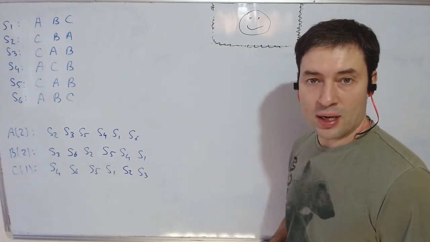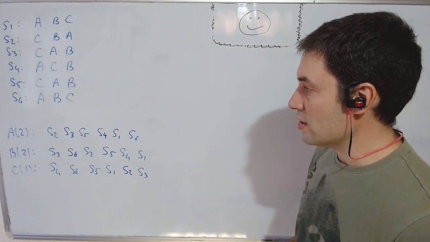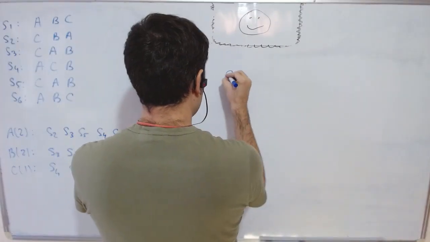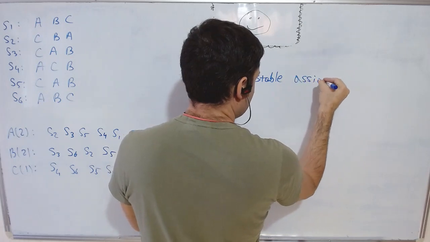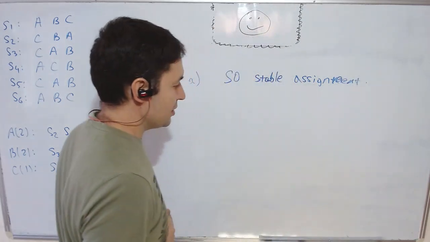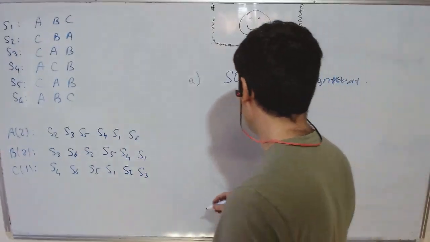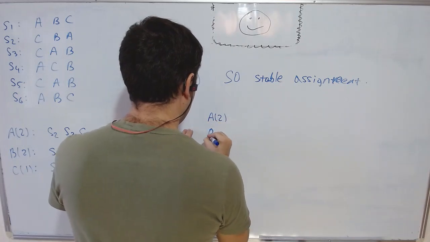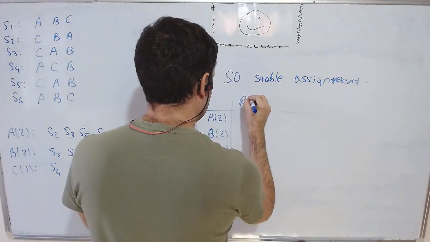Therefore, we are destined to end up with 5 students taking 5 spots and 1 student staying without a spot. So in part A, we need to find the student optimal stable assignment. And that's just an invitation to run student proposing deferred acceptance, not school proposing, student proposing. That's the one we use in school choice. So as usual, we will be capturing the state of the market after each round of proposals.